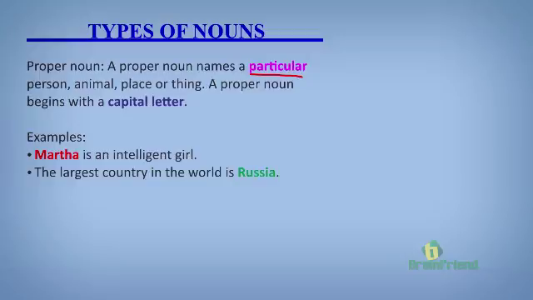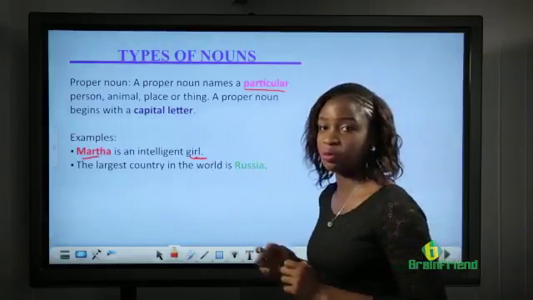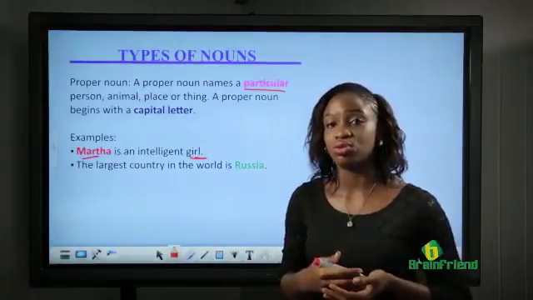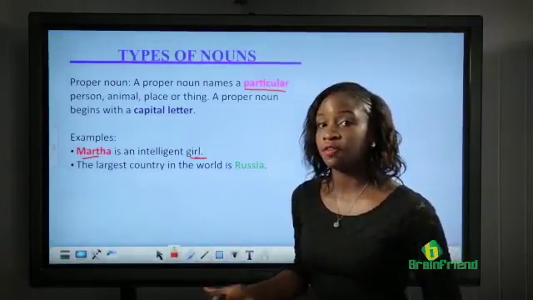For example, Martha is an intelligent girl. How many nouns do we have in the sentence? Martha names a person, right? Girl names a person. So which is a proper noun? I just said a proper noun is a particular name, a specific name for a person. Girl, is girl a specific name for a person? I don't think so. Girl is what is used to refer to young females.